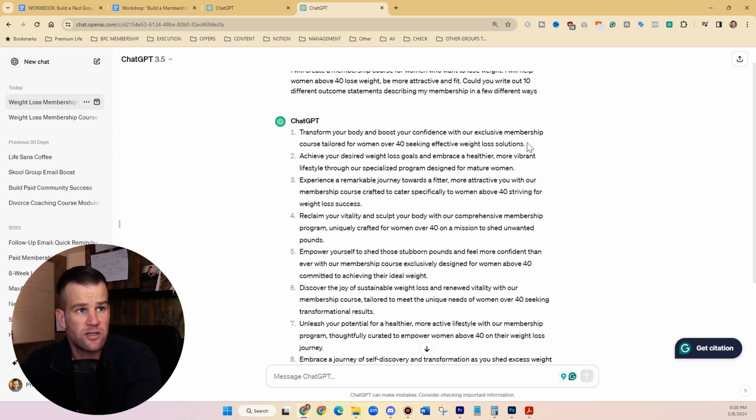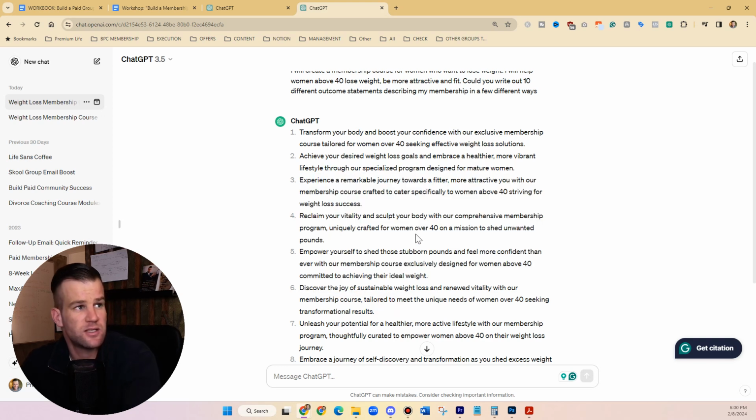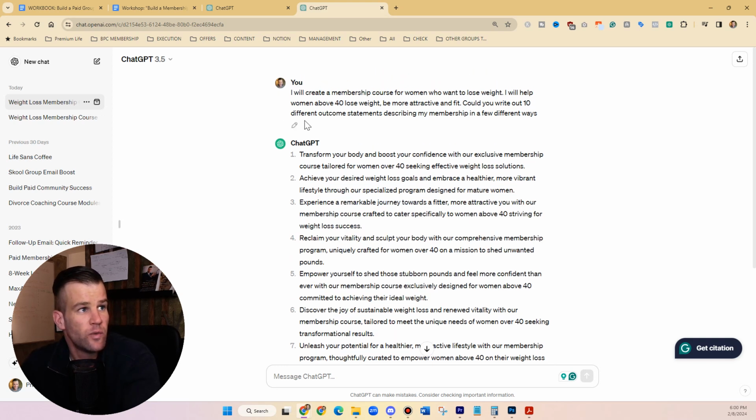And then you could add next to it, so you can be attractive, you can be fit, and all these kind of things, right? Achieve your desired weight loss goals and embrace a healthier, more vibrant lifestyle through our specialized program designed for mature women. So it's quite cool statements, right? I don't know, this thing is smart, right? So we got that done.